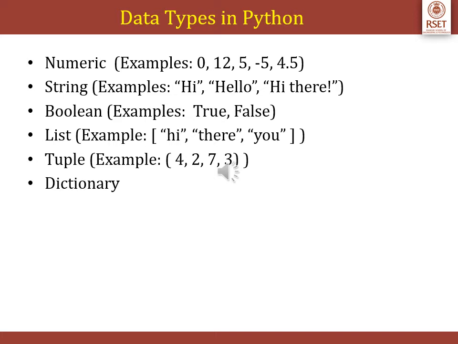The real numbers, as you all know, are also called floating point numbers, which have a decimal and a fractional part. Strings are another important data type which are enclosed in either single quotes or double quotes. So string is a series or a sequence of alphabets, numerals and special characters.